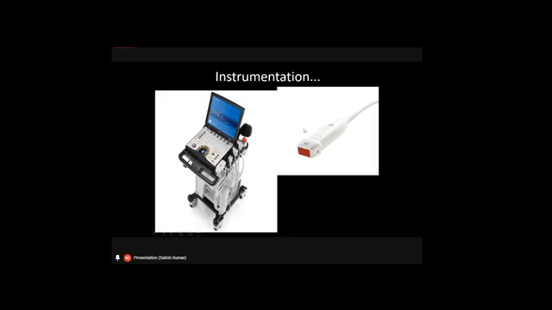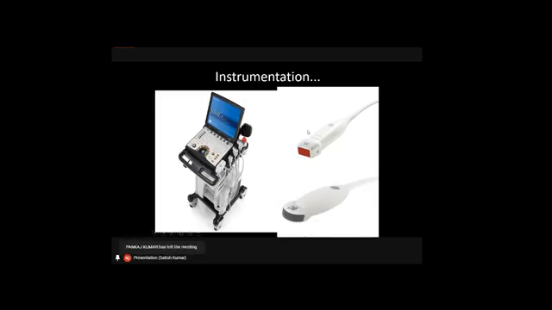So this is the transducer or probe. We have different types of probes. I'm not talking in general about the probes that are used for various operations or ultrasonographic diagnosis of various organs or parts of the body. I'm talking about the probes that are commonly used to diagnose cardiac disease, or the probes that are used in echocardiography.